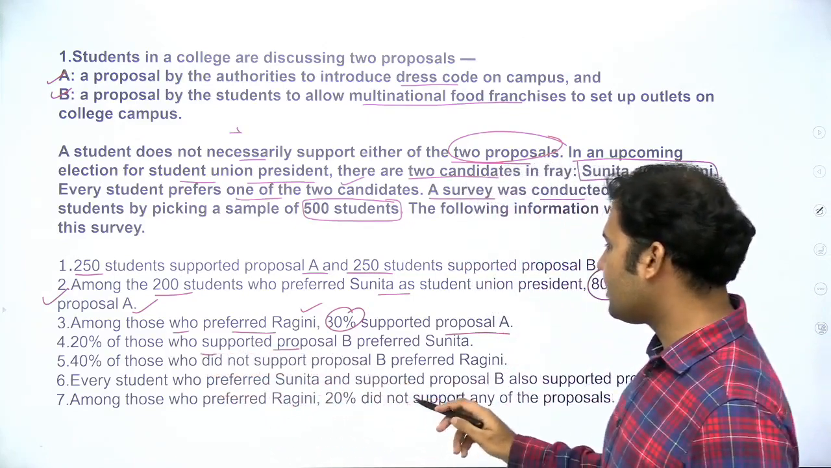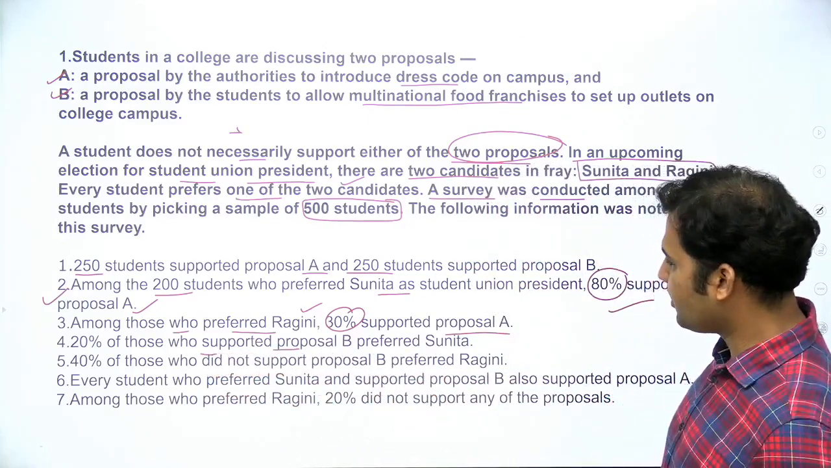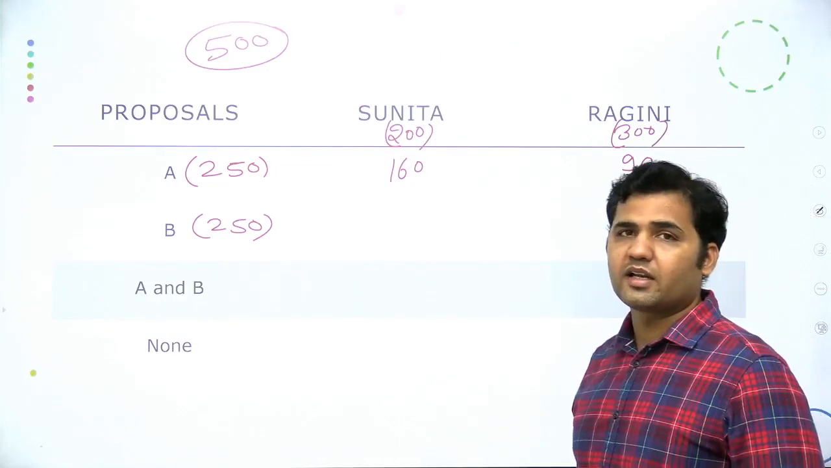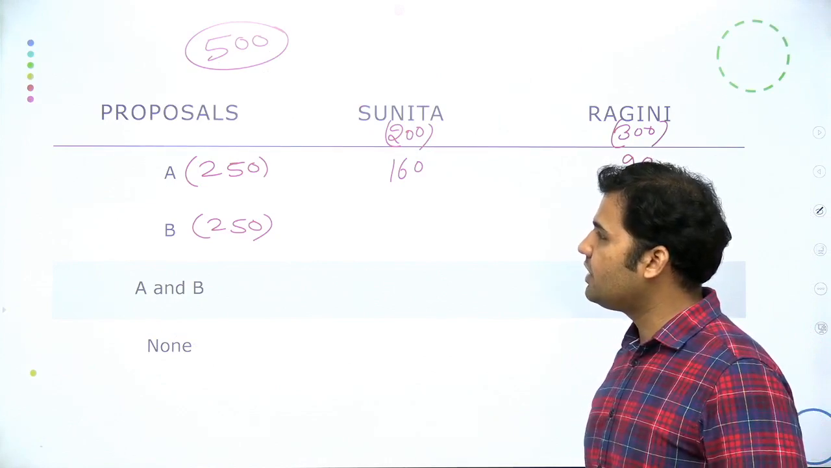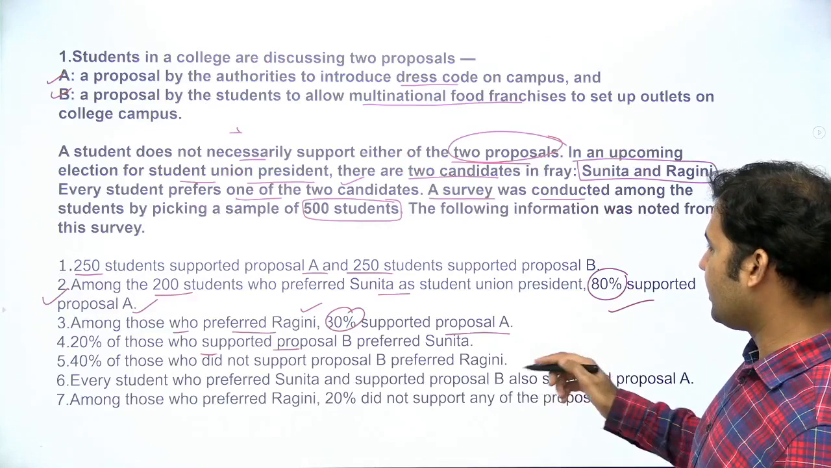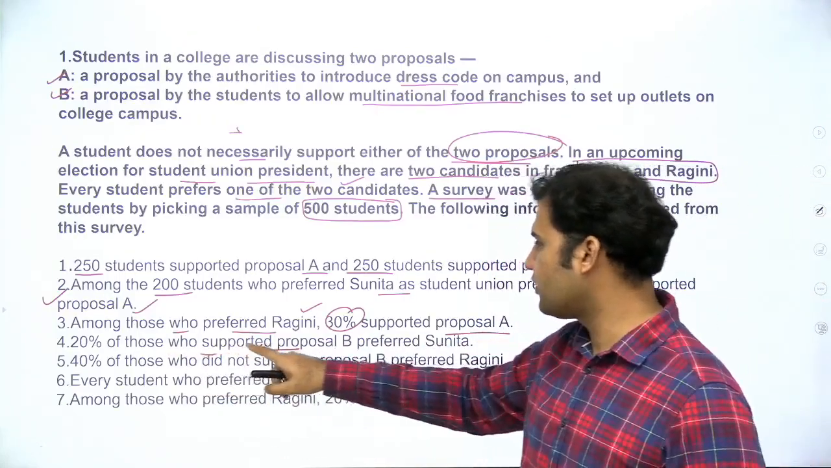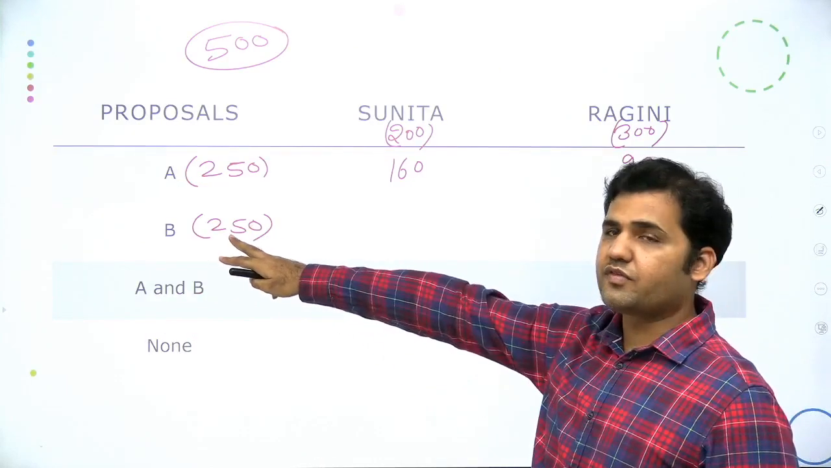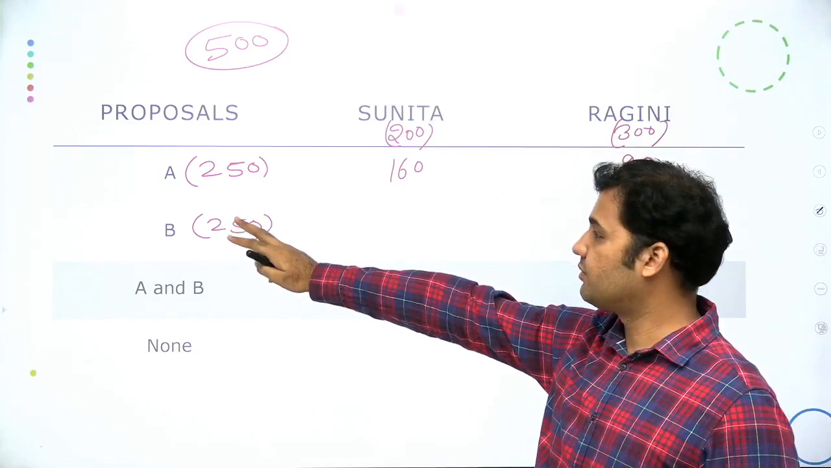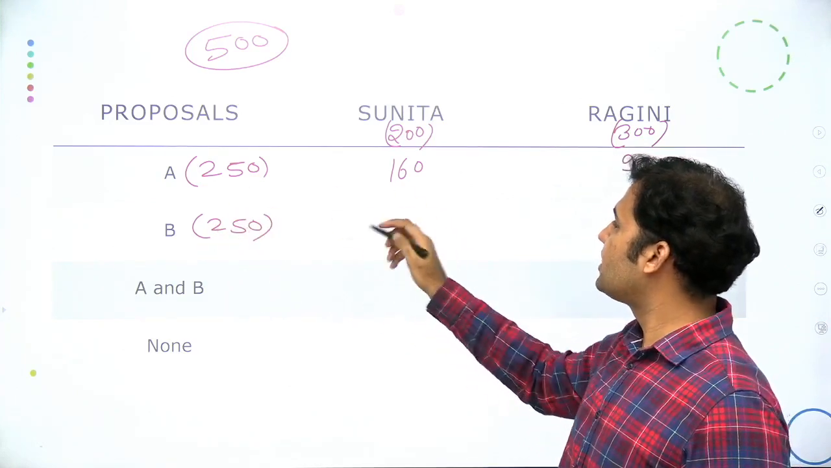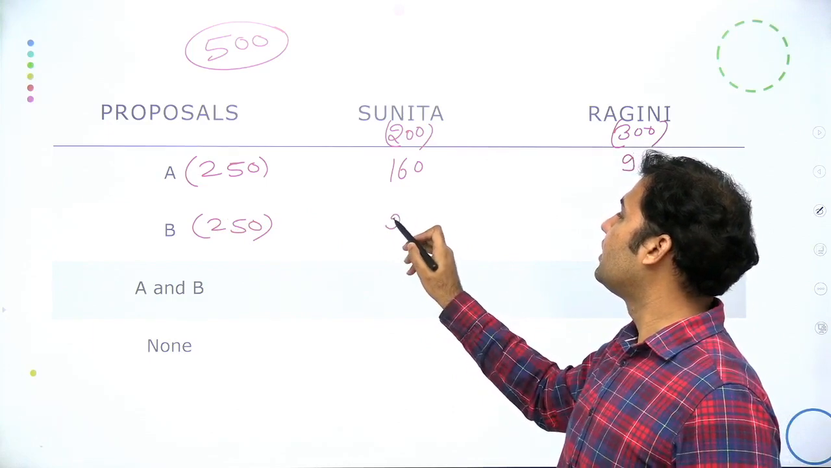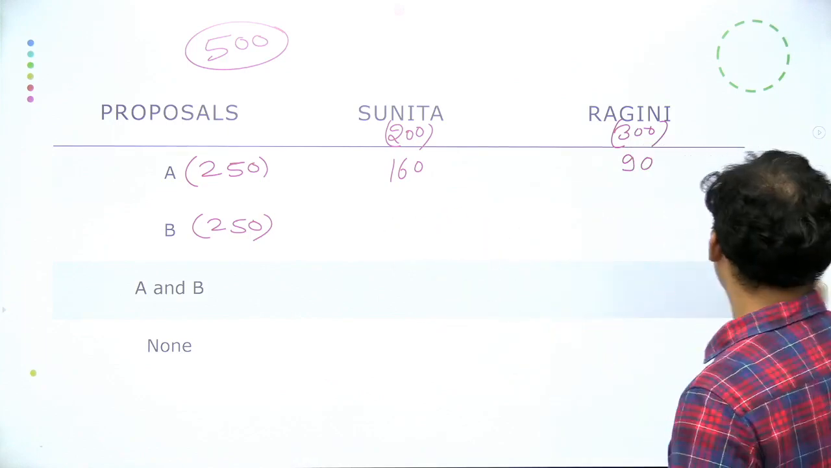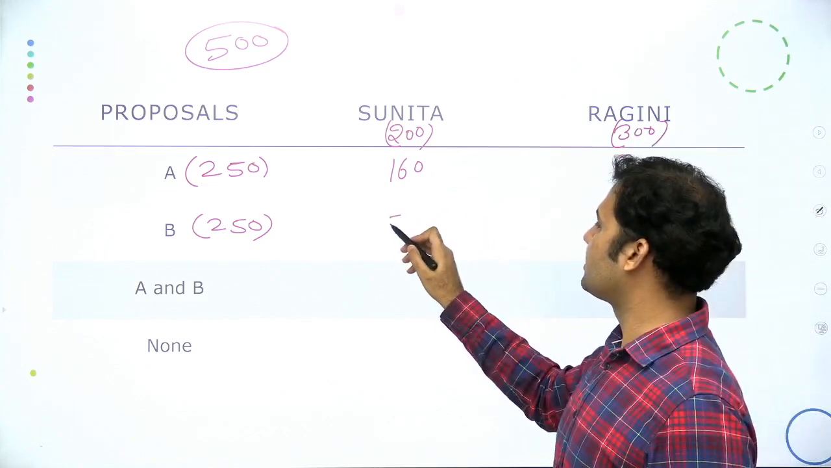20% of those who supported proposal B preferred Sunita. How many are supporting B? We know that, it is 250. So 20% of 250 will be 50. So this value will be equal to 50. Okay, let's use this number as 50.